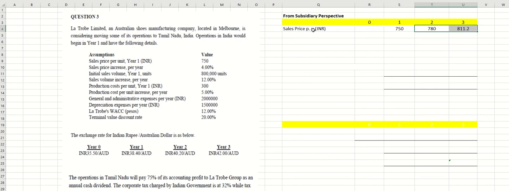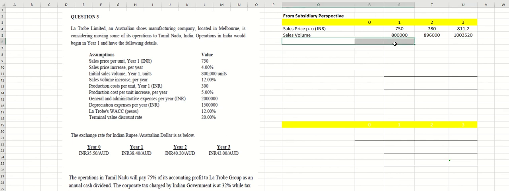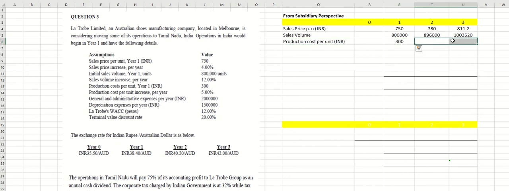So here is the sales price, and after that we have to calculate the sales volume. They give us 800,000 and it is increased by 12%. So we need to times 1.12 for each year, and we will get this answer. Let me correct it. Okay, like this. After that, what are the following information? They have production costs. Production cost, the same thing: 300 times 1.05 for each year. You will get this answer.